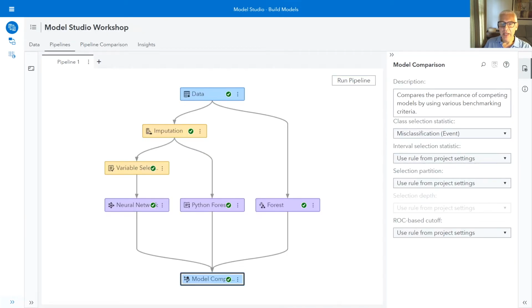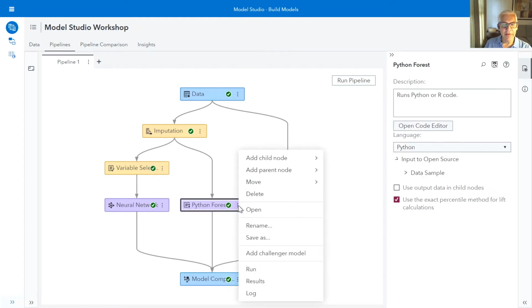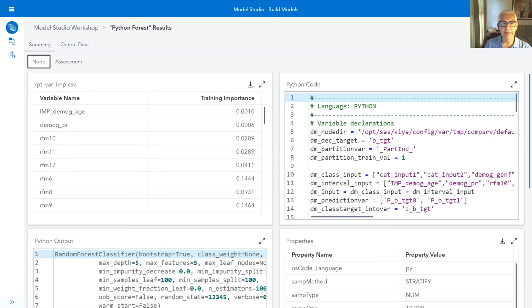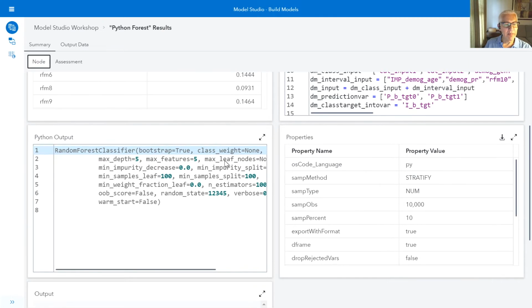Let's go over to our Python forest and just investigate what kind of results we get from running that Python forest. And what's kind of fascinating here is if we scroll down just a little bit, I can take a look at my Python output, and that's going to show me that it actually built a forest model and the settings that were used to create that forest.